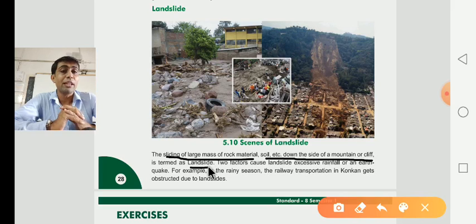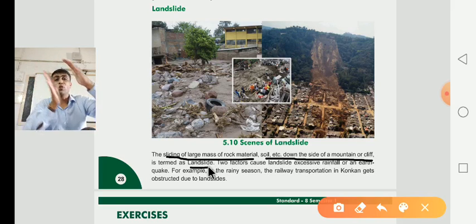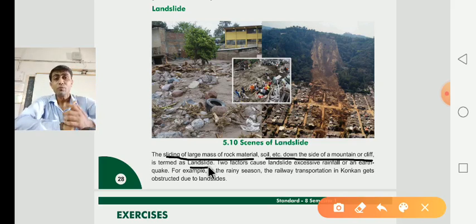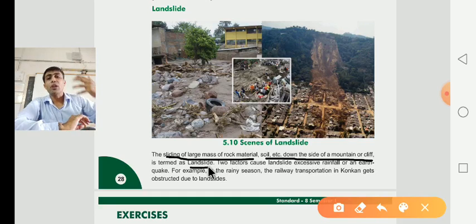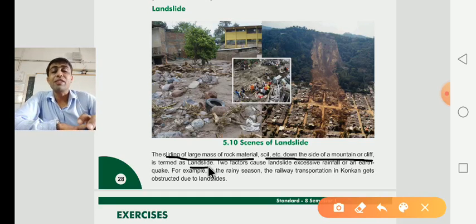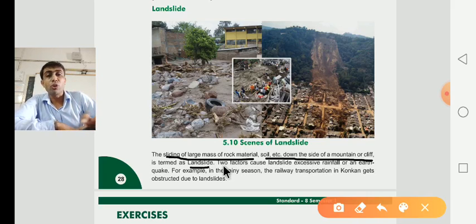What is the meaning of landslide? Landslide means the sliding of a large mass of rock material and soil down the side of a mountain or cliff. It is termed a landslide. Now two factors cause the landslide. Dear children, now they have given the two factors. Due to these two factors the landslide occurs. Which are the two factors? One is excessive rainfall, or an earthquake.